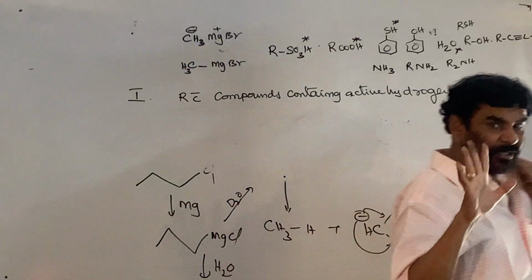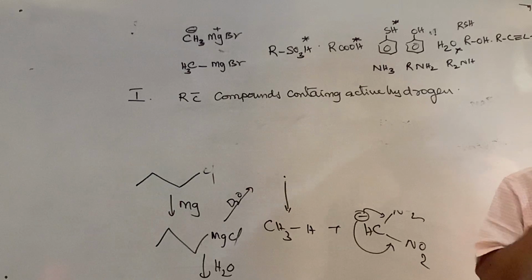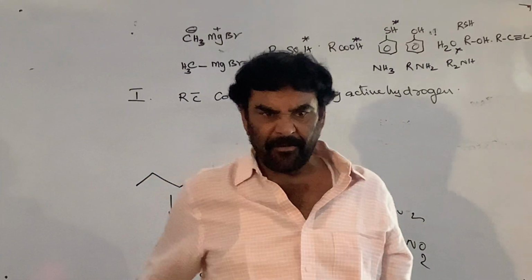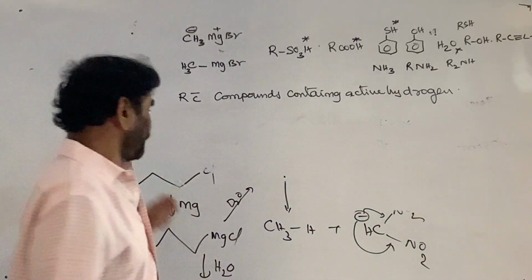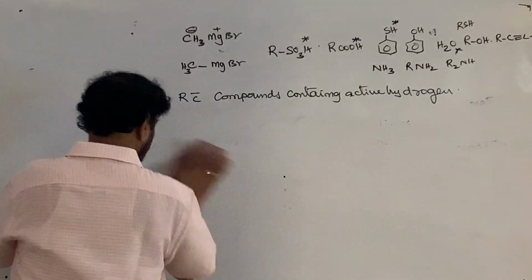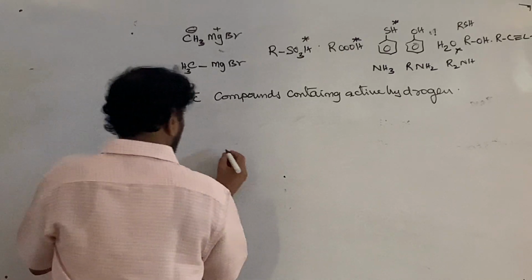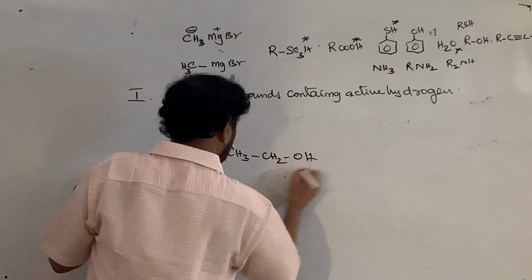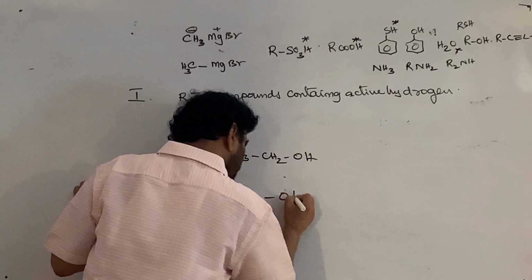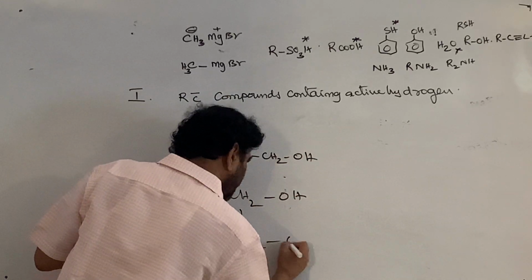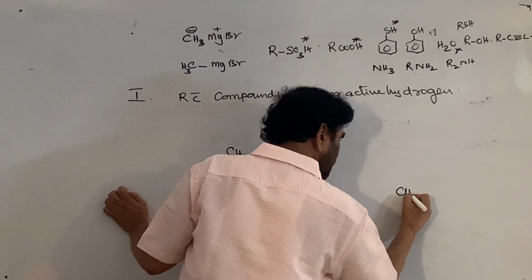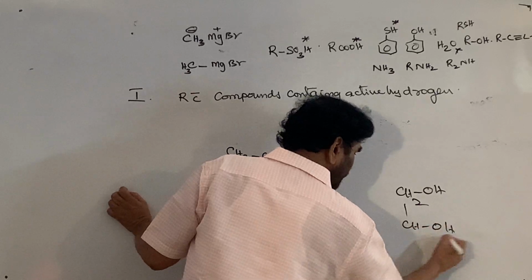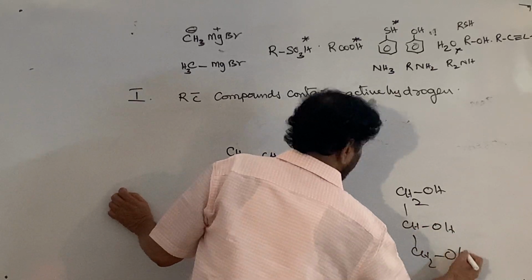This technique is used. This reaction is taken advantage of to find out the number of active hydrogens in a molecule. See, methyl alcohol or ethyl alcohol; if this is CH2OH, CH2OH, CHOH, CH2OH.